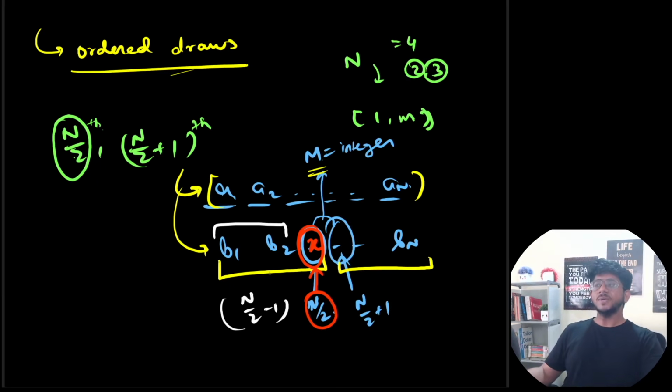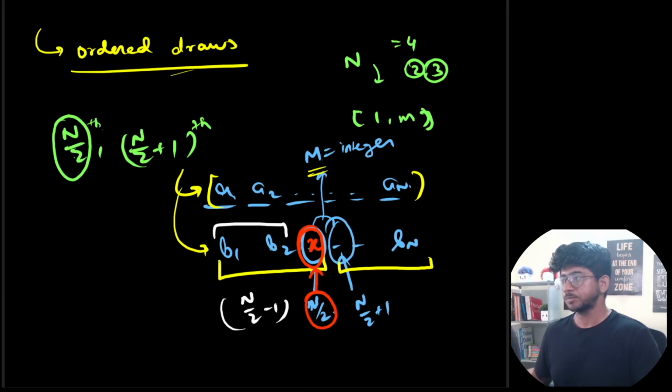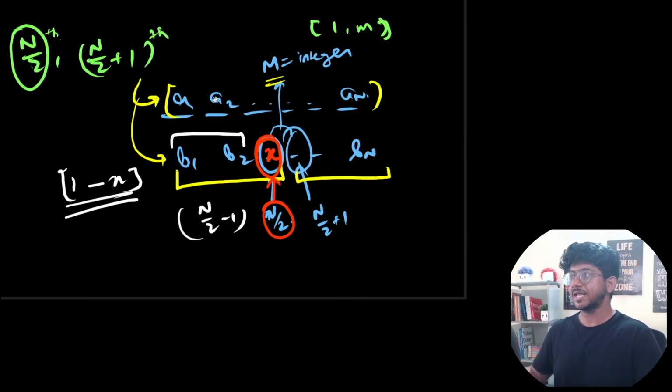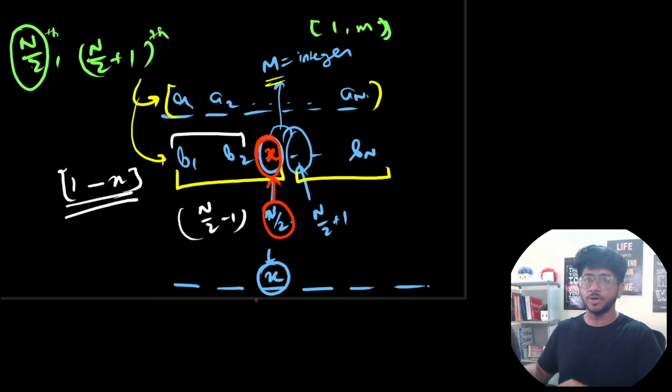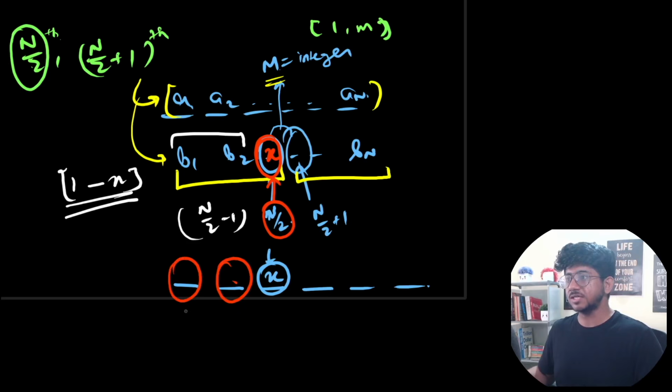So all these values could be anything between x to, let's say, whatever you want. I mean, x to 1, since this is sorted in the range, they will be in the range x to 1, and they can be any element in this range, right? So the total number of ways in which you can create, after the draw, let's say it is getting sorted and we are trying to form that particular string. So this is fixed to be x, we are looping over this particular value. Okay, so we are going to loop over x. The number of ways to fill these values is nothing but each of these can be in the range 1 to x.